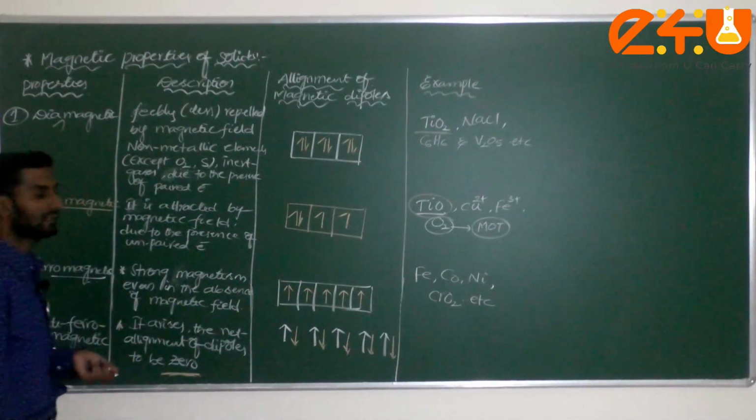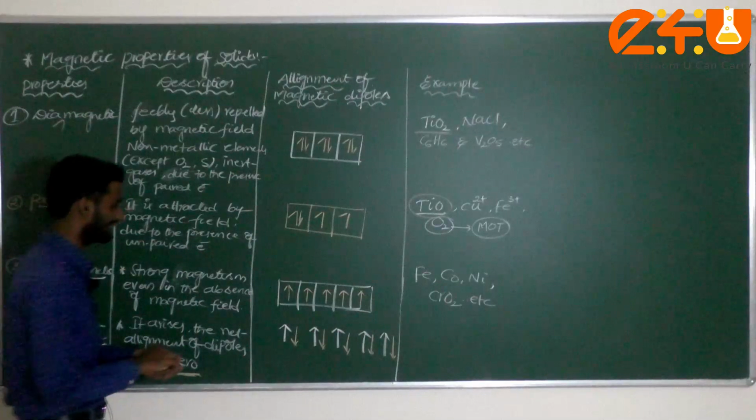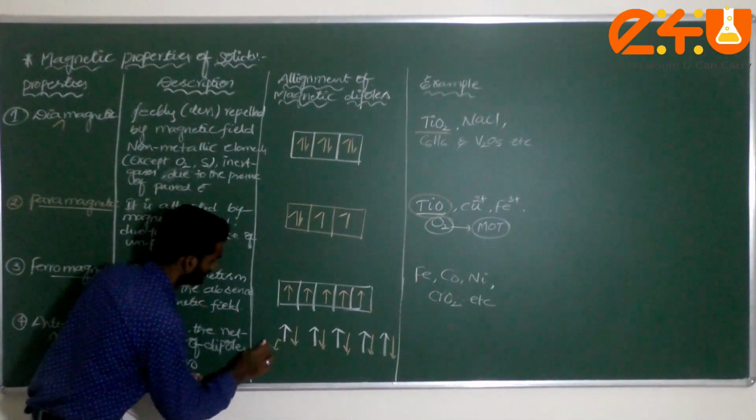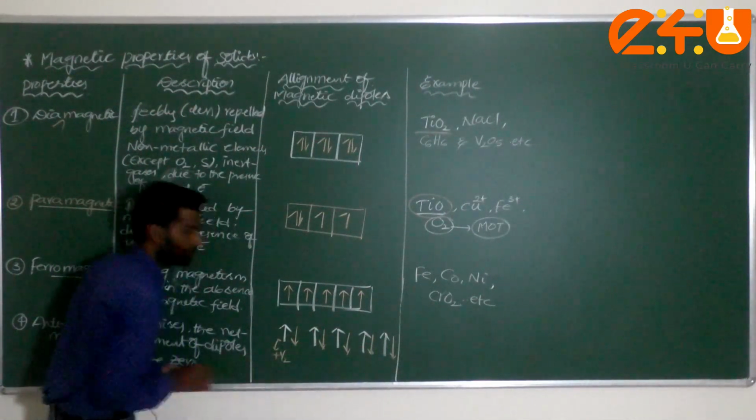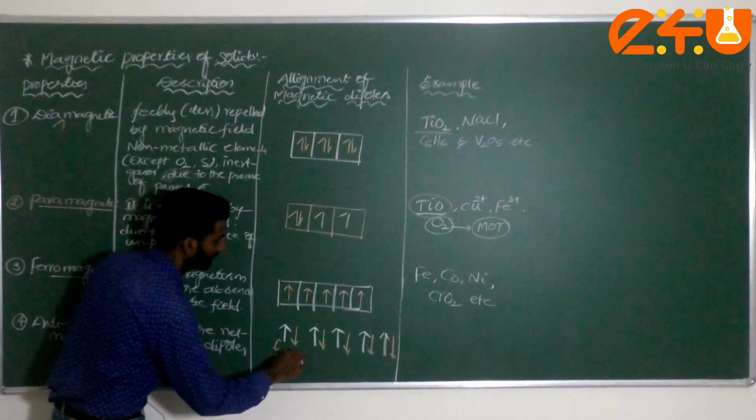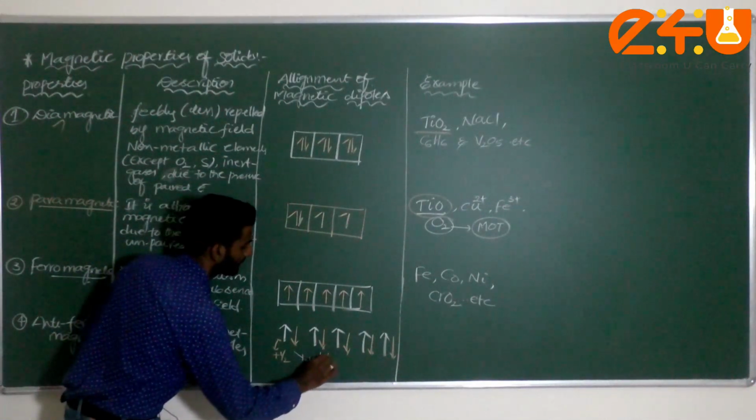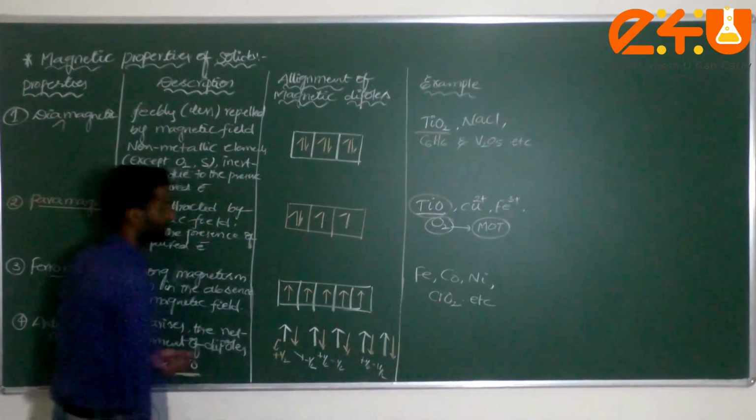Sir, why is the net alignment of dipoles 0? If you consider the sign value, what is the magnetic value for this one here, dear student? If we consider the spin quantum value, this is plus, and this is minus. If this is plus of minus of, what will happen, dear students, here?